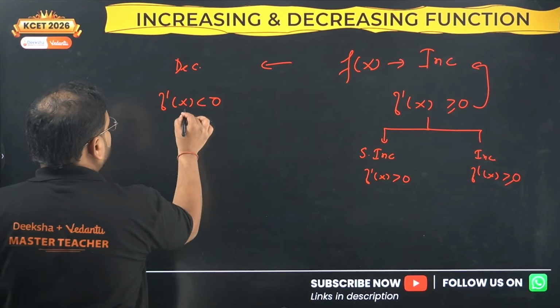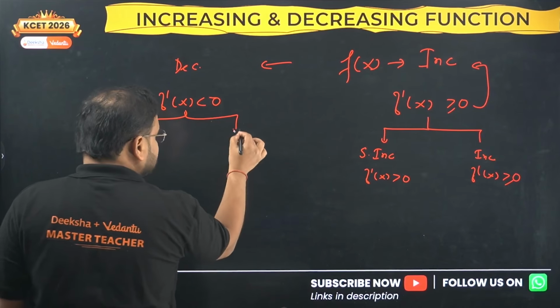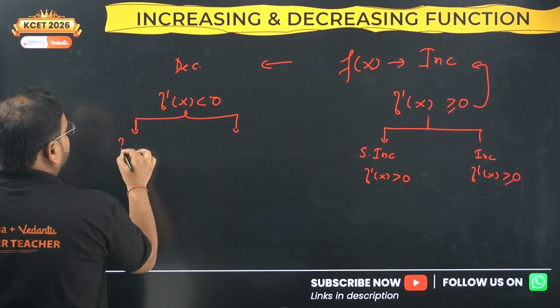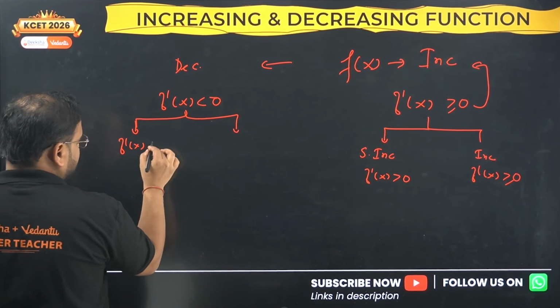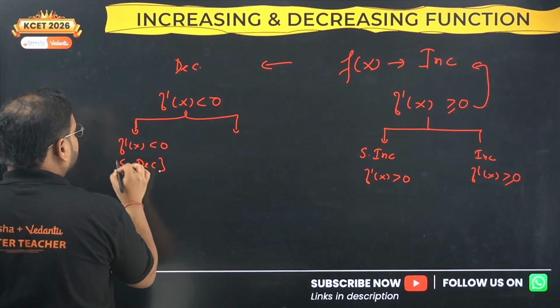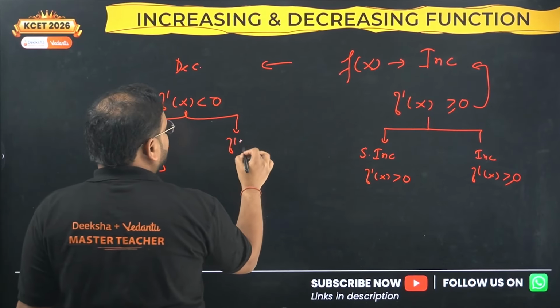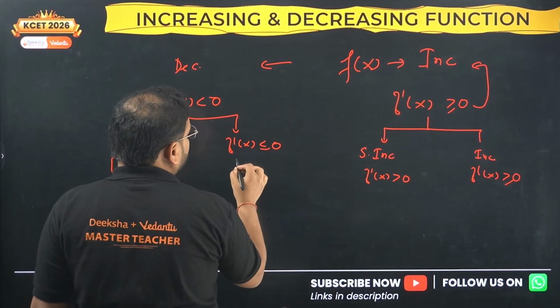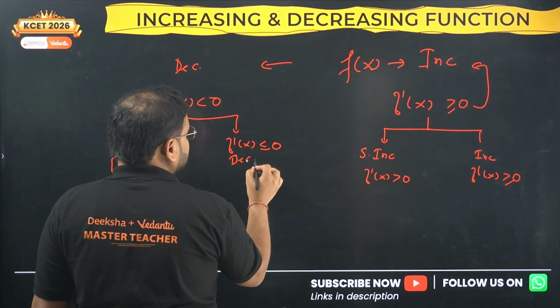The same two properties hold true in the case of a decreasing function also, which is what? f dash of x less than 0 represents a strictly decreasing function. And when f dash of x is less than or equal to 0, this will be simply a decreasing function.